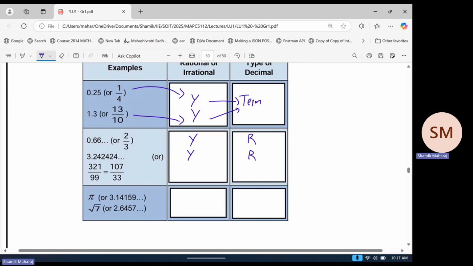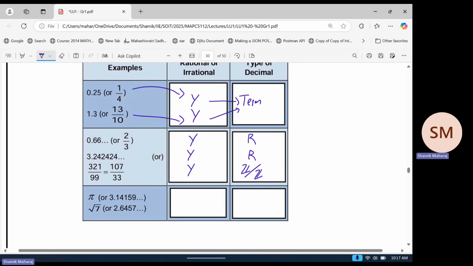321 over 99 is integer over integer, so that's clear. That's all we need to see there. So yes, I'll just say here integer over integer. If you wanted to, you could convert that to a decimal and check with the criteria above if you wanted to do that.